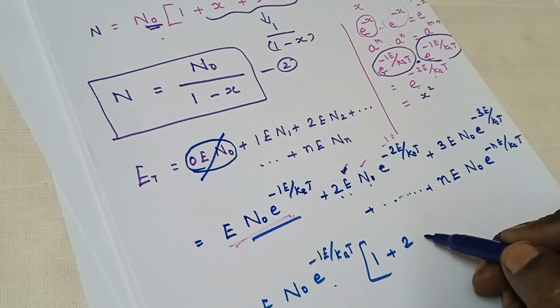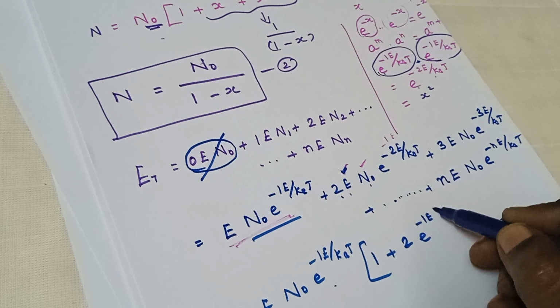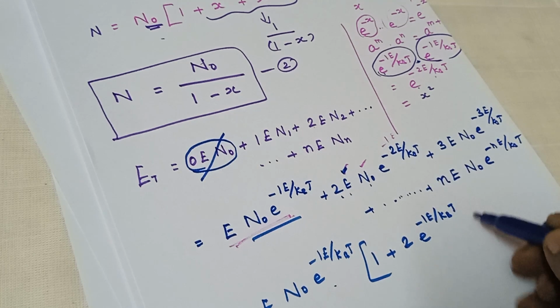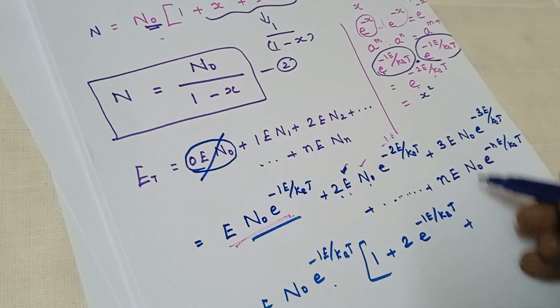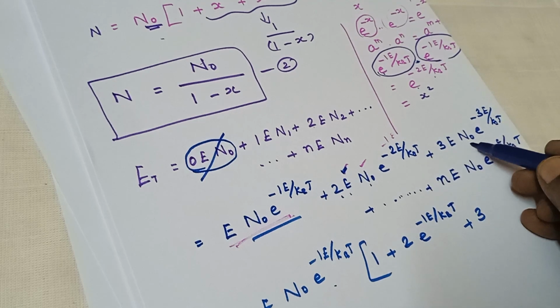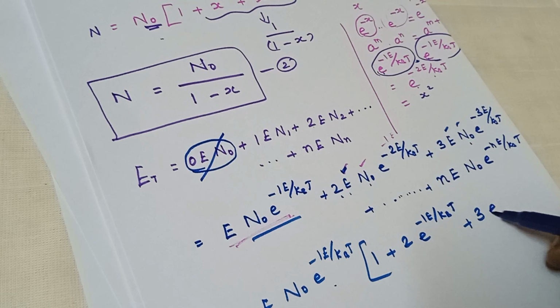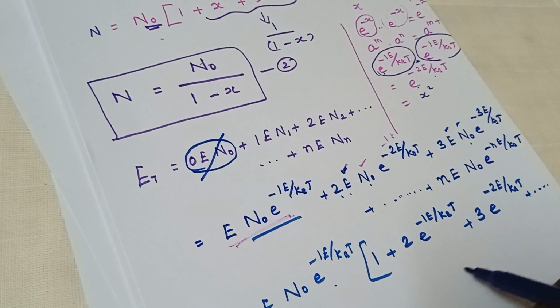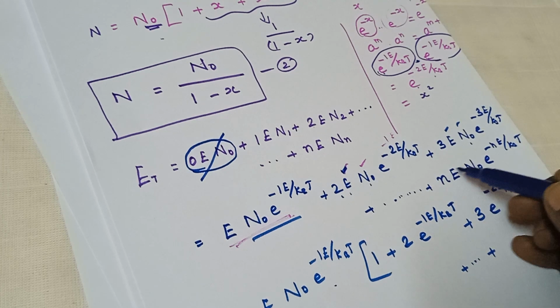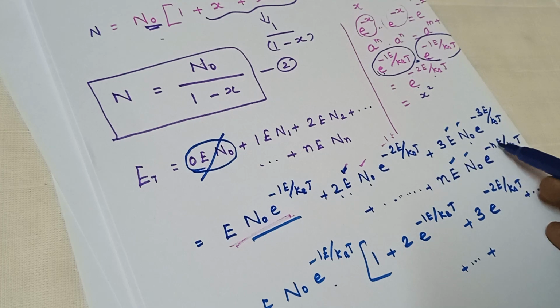So we get 2 e power minus 1e by kBT plus 3 N0 e, and minus 1e is taken out of the bracket, so e power minus 2e by kBT will be there. Then plus e N0 e power minus 1e, that is n minus 1.